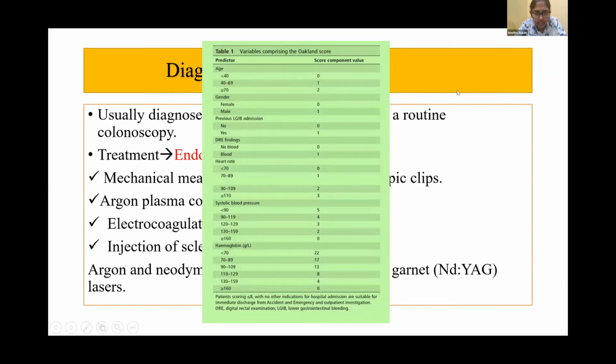This is the Auckland score. Again, just like the previous scoring, this score is used just for lower GI bleeding. If the score is less than 8, the patient can be discharged from the emergency department. The various components in the Auckland score are age, gender, previous lower GI bleed admission, rectal examination findings, heart rate, systolic BP, hemoglobin, and so on.